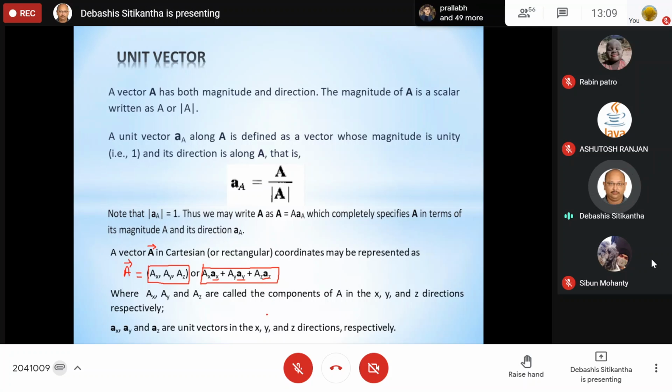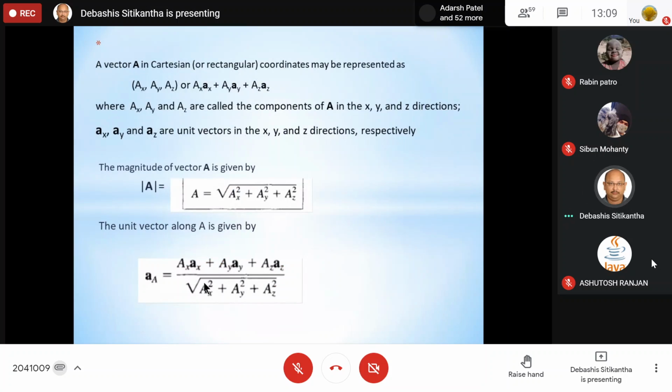Now, I have also told you the physical meaning of these vector components. They actually indicate, in order to reach the tip of a vector from the origin, the distance you have to travel along the different axes. Those distances are known as the components of the vector. So this is what we have already discussed.